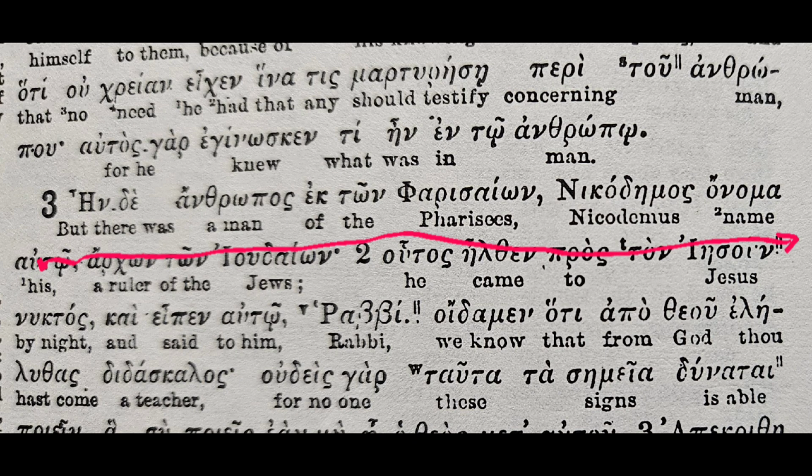This is Lesson 7. Let's look in John chapter 3 and see the meaning behind the Greek words that were translated into English. Beginning to read in John 3, verse 1. But there was a man of the Pharisees.